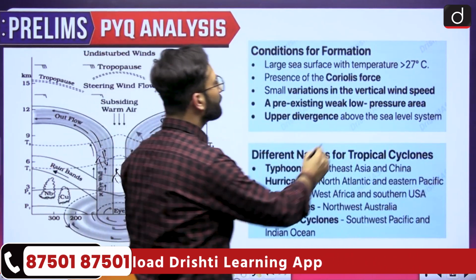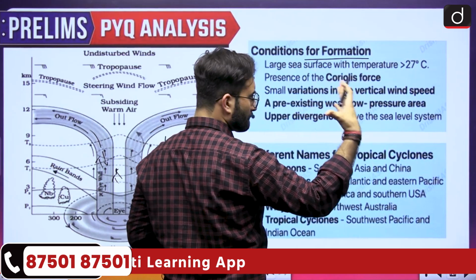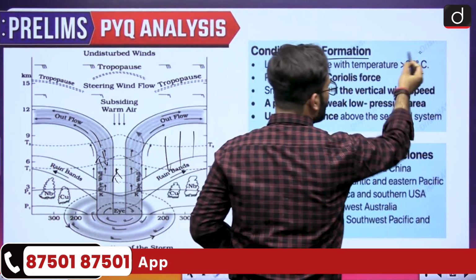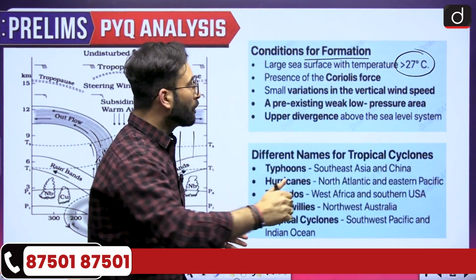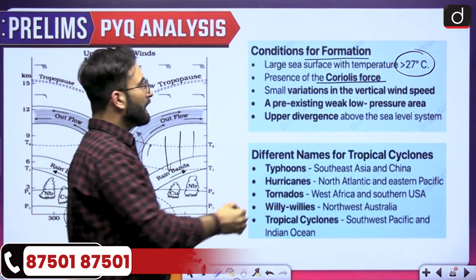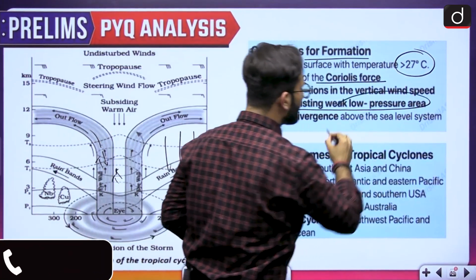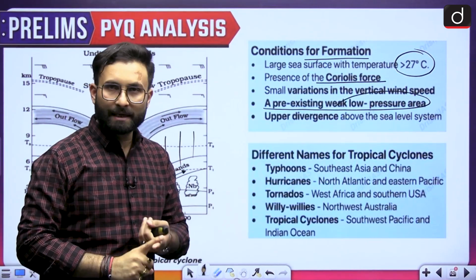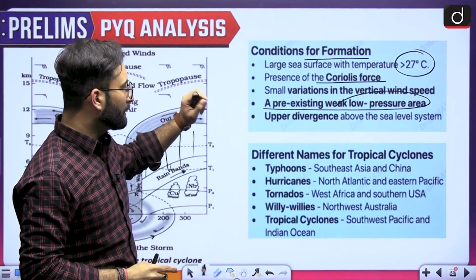Here you can see the conditions for the forming of a cyclone: the temperature should be more than 27 degrees, Coriolis force should be there, there should be a high vertical wind speed, and a pre-existing weak low pressure area should be there. Low pressure area plus high temperature, that is how you will form a cyclone.